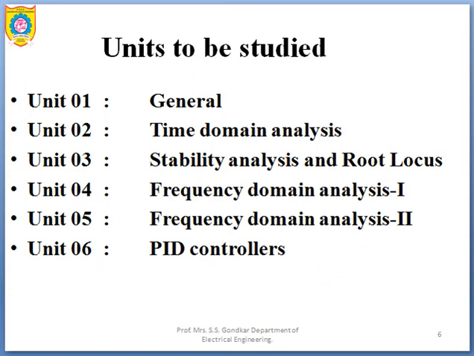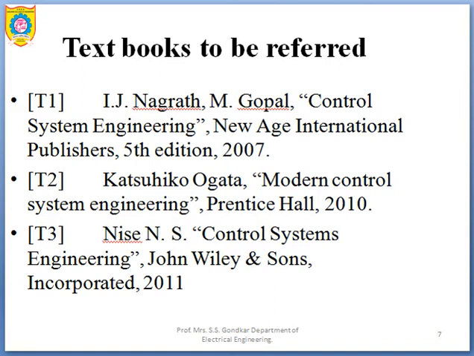Okay, so as far as this subject is concerned, you have different textbooks which you can refer to. The first textbook we have is Nagrath and Gopal. This is one of the best books as far as Control System 1 is concerned.